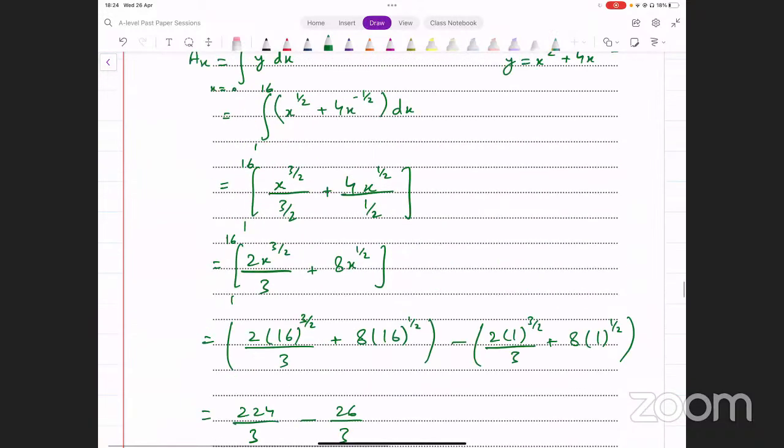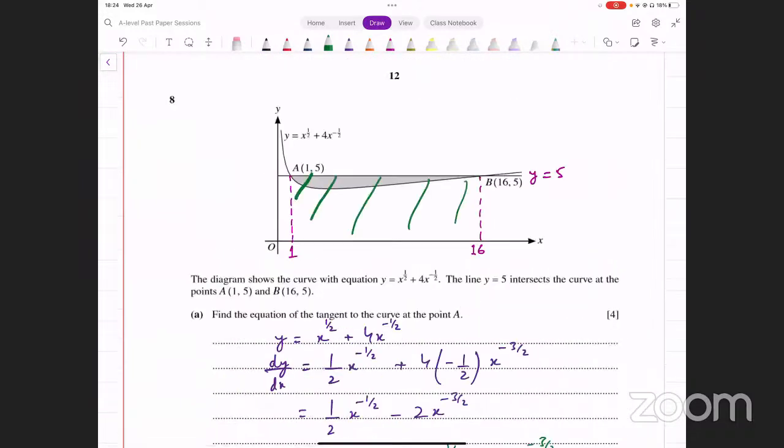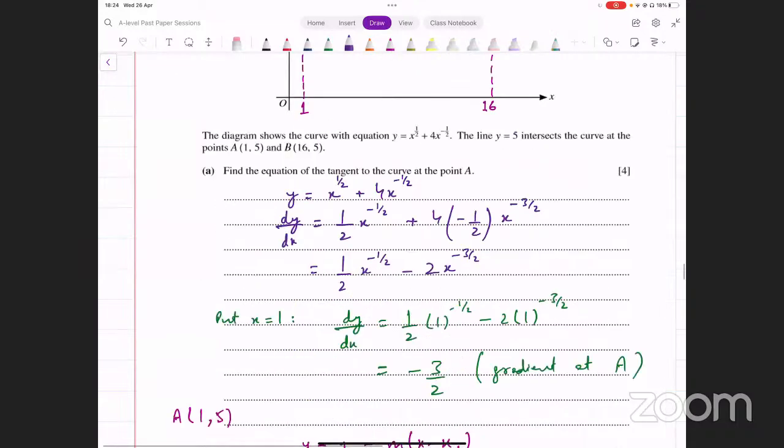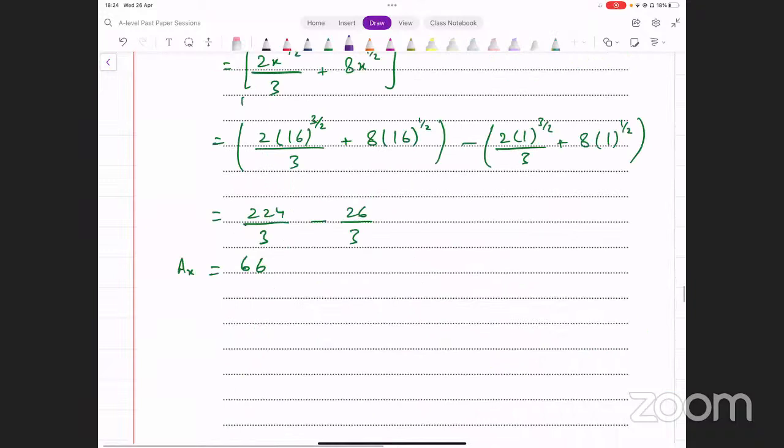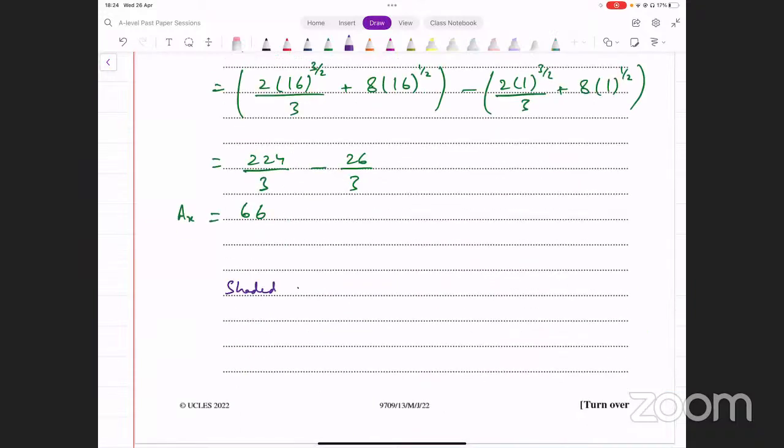Rectangle का area, ये पूरे rectangle का कितना था? 75. उसमें से curve और x-axis दरम्यान वाला minus कर दें तो ये shaded region आ जाएगा. So now we say the shaded area is equal to 75 minus 66, and that gives us 9 unit square. That's the shaded area that we were looking for.